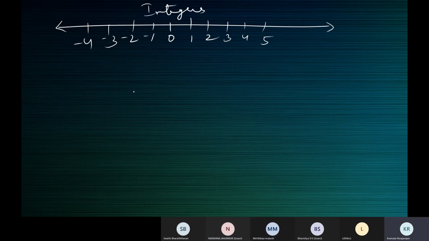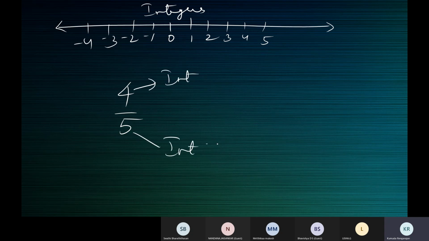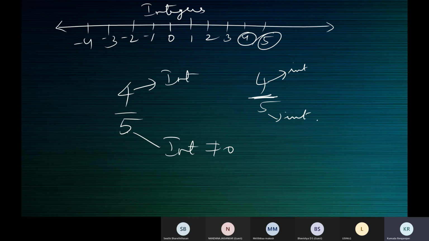Now, is 4 by 5 a rational number? How do we check if it's a rational number? The numerator should be an integer. The denominator should be an integer, but not 0. Does it satisfy the definition? Is the numerator an integer? Yes. Is the denominator an integer? Yes. It's not 0. So 4 by 5 is a rational number, because the numerator is an integer and the denominator is also an integer, which is not 0.